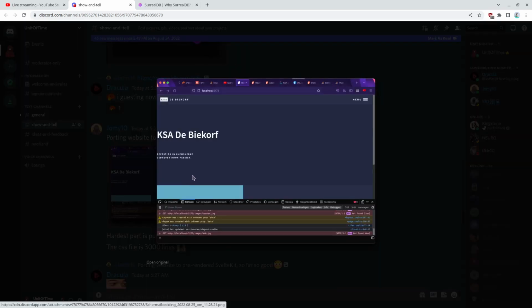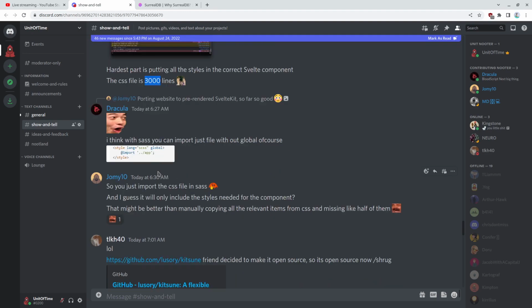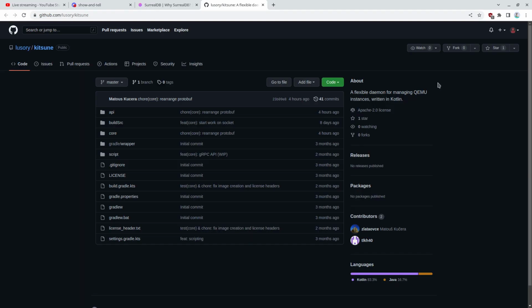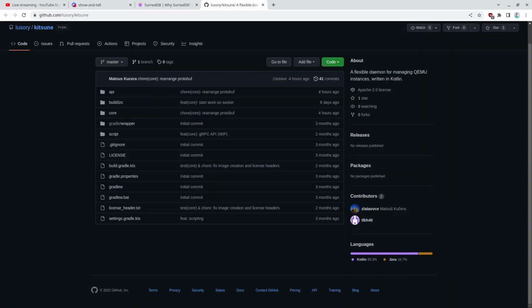Was this yours? This looks really good. I like that. CSS file is 3,000 lines. Holy moly. Oh, this is interesting. It says 0 stars. Oh, his friend. Oh, okay. It's not my design, but I'm rebuilding it to make it more maintainable.